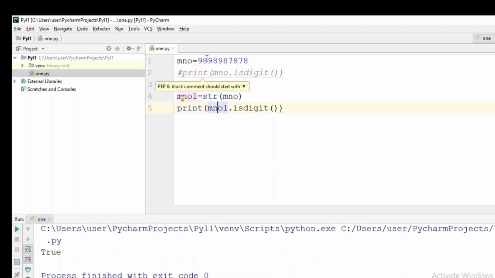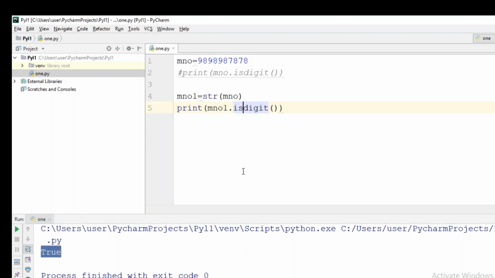See what I have done. Actually, mno is an integer, so you cannot apply isdigit. You can apply isdigit or any Boolean function only on strings. So you are converting this integer data to string data. Now mno1 is having string data, so mno1 is of type string. Can you apply Boolean functions on strings? Yes. So you have applied the isdigit function. Really, every character is a digit in mno1, so it is giving true for us.